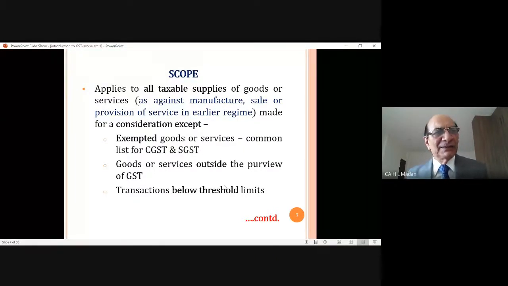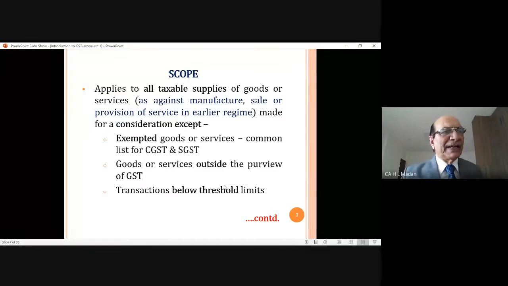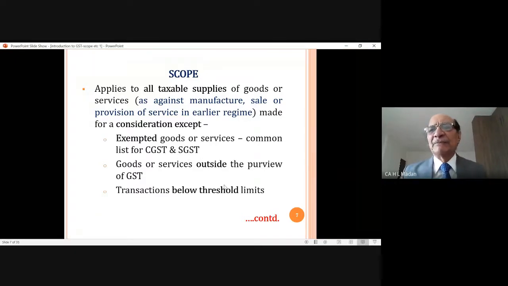As you are aware that GST is applicable on goods or services or both, meaning thereby whether you are supplying goods or you are supplying services or you are supplying any other activity which includes both goods and services, GST will be levied on that. So it is within the scope of GST, all goods or services or both.